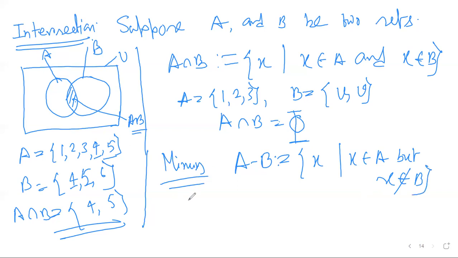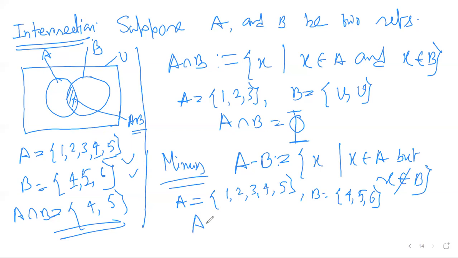So if we have the previous example, A equals to my 1, 2, 3, 4, 5 and B equals to my 4, 5, 6, then what is A minus B? x belongs to A but x does not belong to B. 1 belongs to A but 1 does not belong to B. So 1, 2 belong to A, 2 does not belong to B. 3 similarly, but 4 belongs to A and 4 belongs to B, so not 4, 5 same.